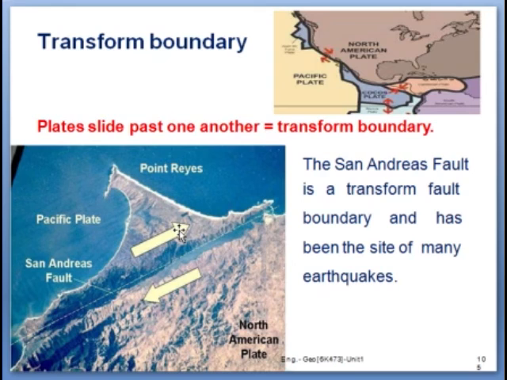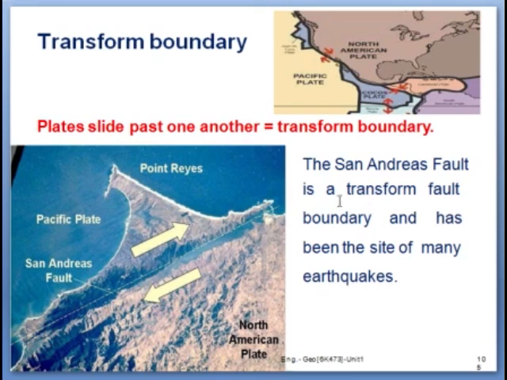Here is the figure showing the San Andreas fault zone. It is in California, and it is considered a classic example of a transform fault recorded on the land surface. This fault connects the East Pacific Rise in the south and the Explorer Ridge in the north. Both are divergent boundaries.